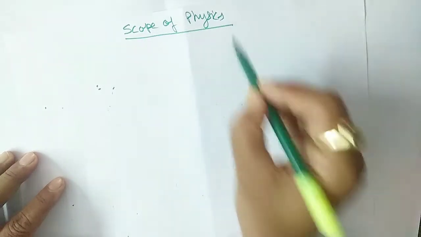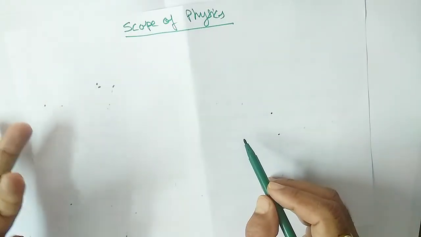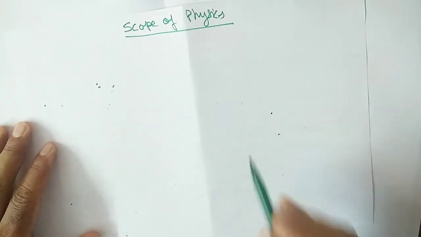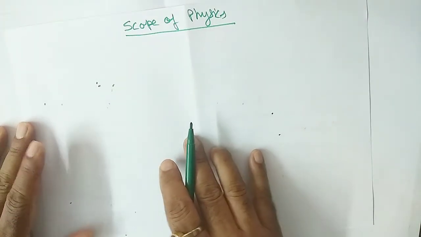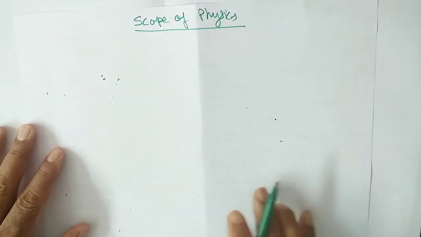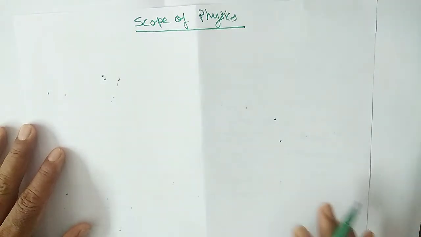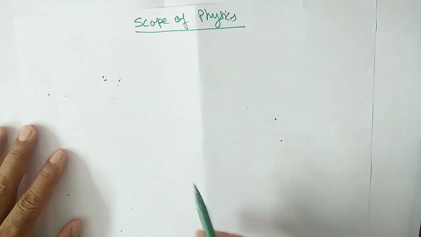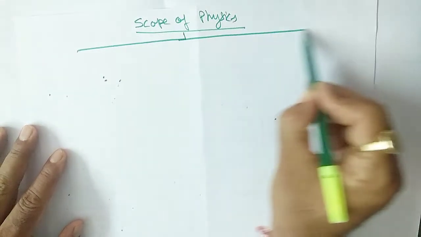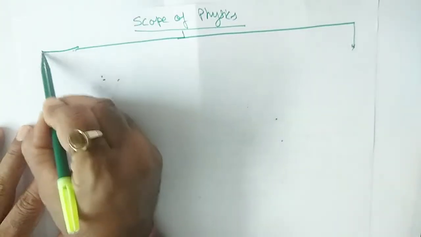Okay, in a simple way, the utility of physics, the limitations of physics, and the range of physics, you can say. So this is about the scope of physics. To understand the scope of physics, we can divide physics into 2 parts. Just try to understand. First is the